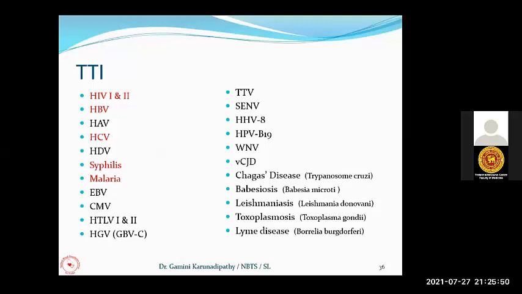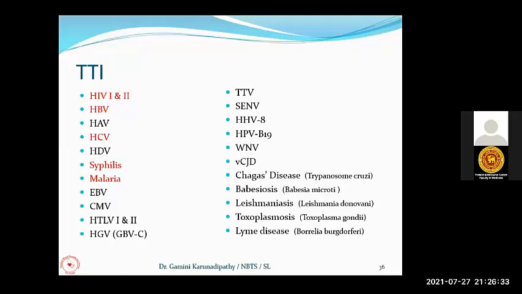Common ones are HIV 1 and 2, hepatitis B virus, hepatitis A virus, hepatitis C virus, hepatitis D virus, syphilis, malaria, Epstein-Barr virus, cytomegalovirus, HTLV 1 and 2, HGV, also called GB virus, herpes G virus, TTV, Sen virus, human herpes virus 8, human papilloma virus B19, West Nile virus, variants of CJD, that is a prion disease, Chagas, babesiosis, leishmaniasis, toxoplasmosis, Lyme disease. Some of them are protozoal infections. I can give more if you want.